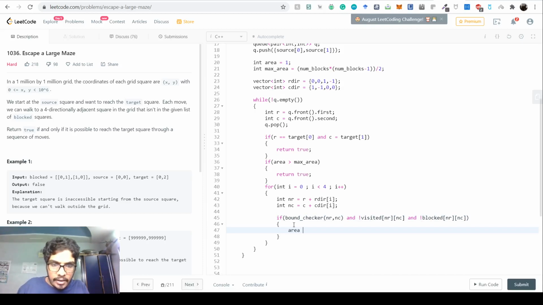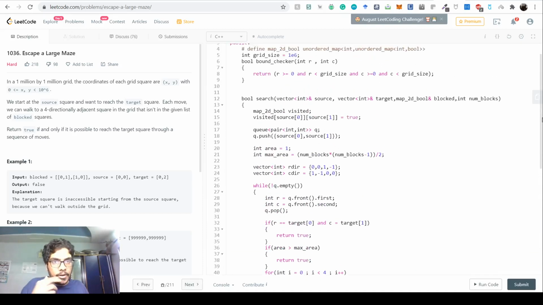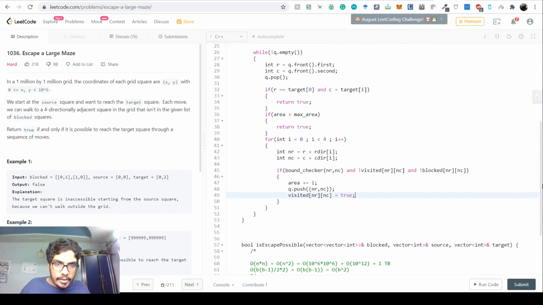First of all we increment the area so that we have covered one more valid spot. We then do q dot push nr comma nc, a normal push. We also have to change the visited, so the visited of nr nc is equal to 2. This is very cheap when you have an array. A map is a big overhead, but you can't have a trillion size array, so we are using maps. In this case it's an unordered map of map pair, int bool.